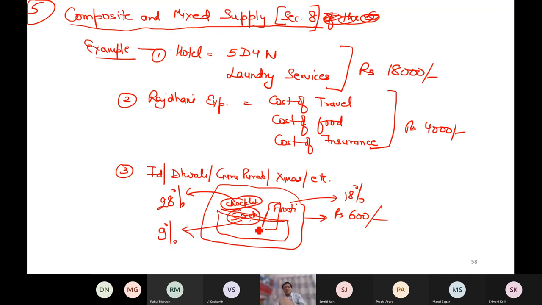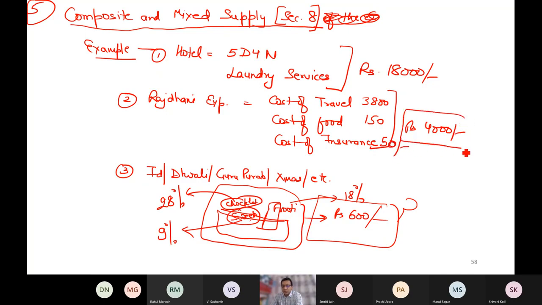Chocolate, fruity and sweets may be separately available, but when these are packed, they lose their own separate value and the basket cost is 600. So the question is, how will you tax 600? In Rajdhani, traveling cost, food cost, insurance cost may be separately given or not given. For example, 3800 is traveling, 150 is food, insurance 50 rupees. How will I charge? Because can you get only insurance without traveling? Answer is no. Can you get food only without traveling? Answer is no. So the cost is single, 4,000.